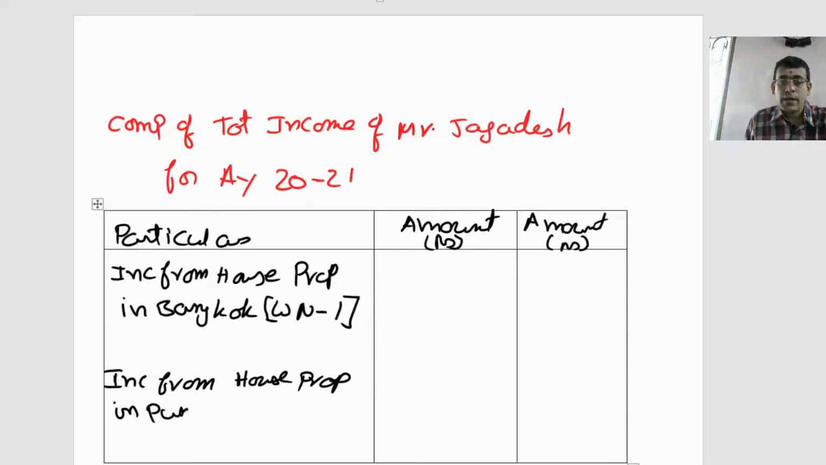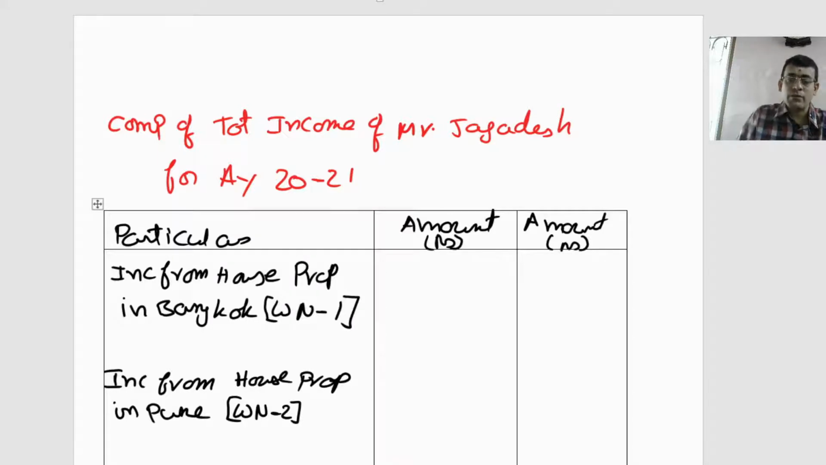So in Pune, you calculate the gross annual value, you compute your net annual value, you give the standard deduction, everything you show as a part of your working note number 2, then you bring the summary to this. That's what is nothing but your second thing. We'll do that at a later stage. Now let us move back to the problem.